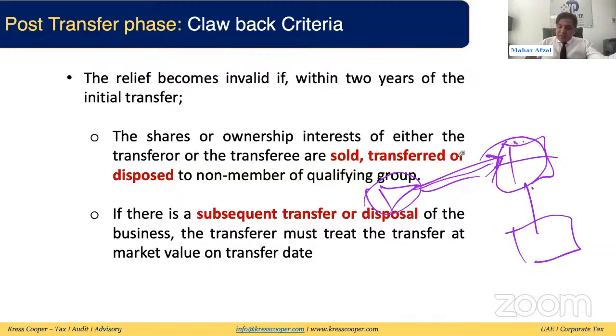The second possibility is the equity interest that has been issued by the transferee or any other person who is holding at least 50% interest in the transferee. If this equity interest has been sold, even a single share, transferred or disposed of within 1 year from the date of transfer, then clawback will be triggered. We'll look into the guide as well. This is basically what we have discussed in our previous webinars.